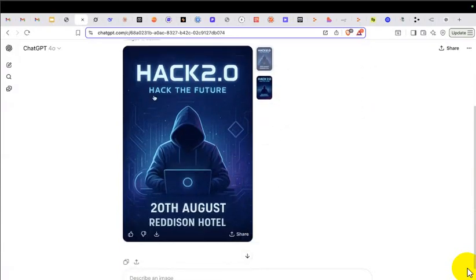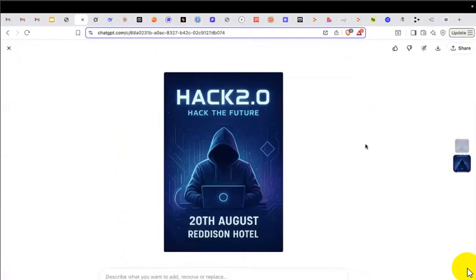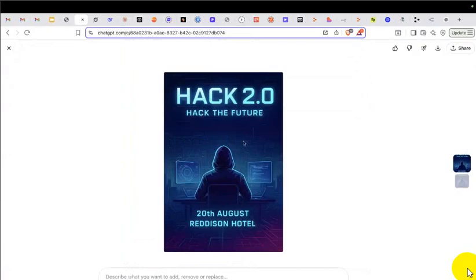Everything is correct. Hack 2.0, Hack the future, a very minimalistic sci-fi poster which I can send across without hiring any graphic designer, which is the power of AI. Again, the second model: Hack 2.0, Hack the future, 20th August, perfect, Radisson Hotel. Yes.